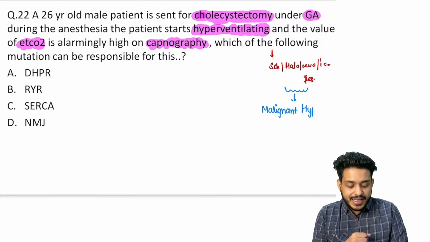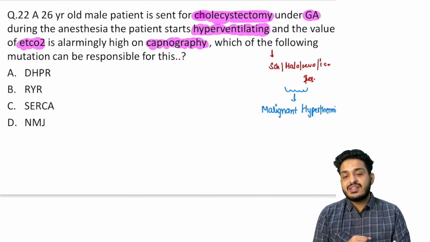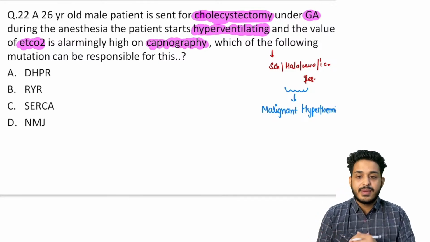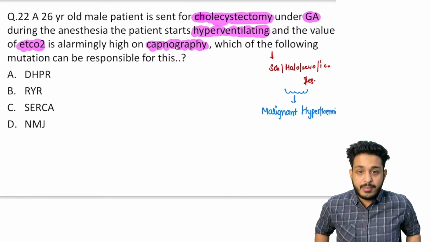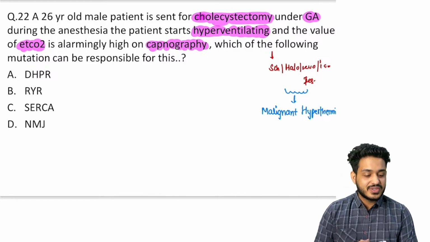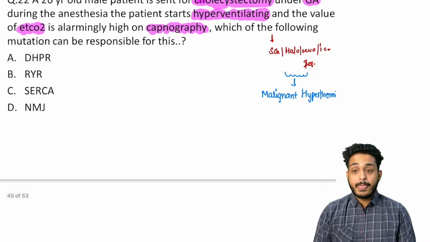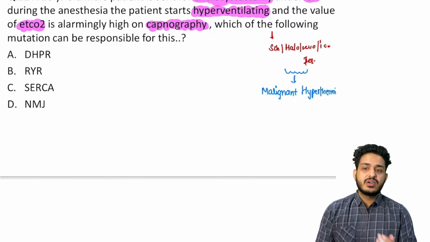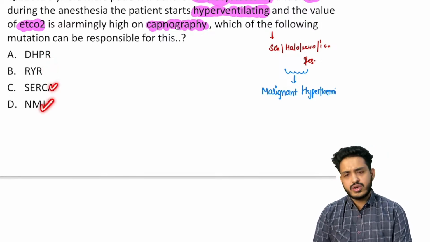Is there any malignancy over here? No, this is not a malignancy. It is a deadly situation that we are having. It is an emergency situation, but nothing like malignant. Okay, so this is going to be your malignant hyperthermia. And why is this thing happening? What is the gene that is responsible for this malignant hyperthermia? Is it going to be because of DHPR, RYR, or SERCA, or the neuromuscular junction?